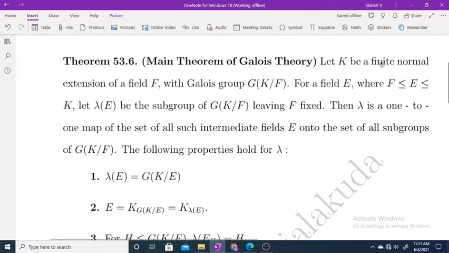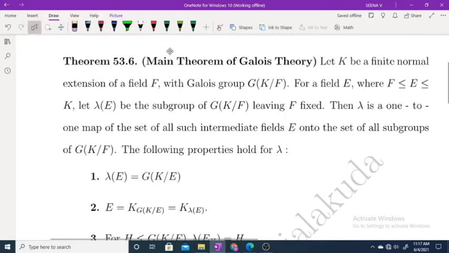Let K be a finite normal extension of a field F. What is the meaning of a normal extension? Just to recall the definition of a normal extension. With the Galois group G of K over F.